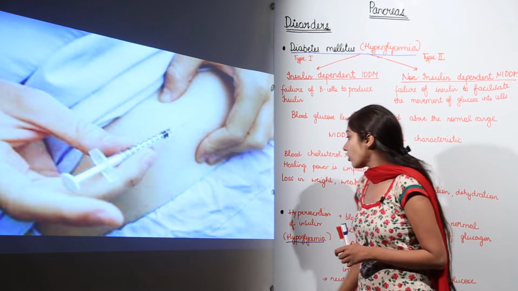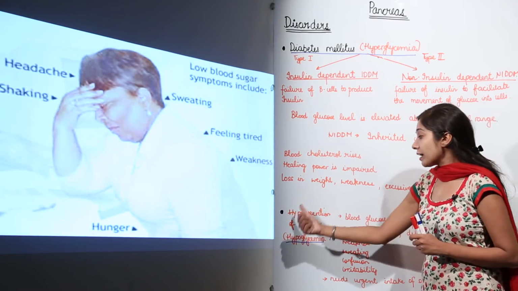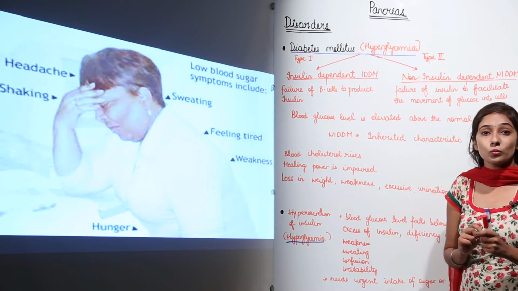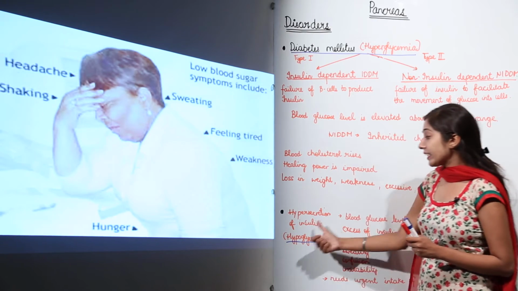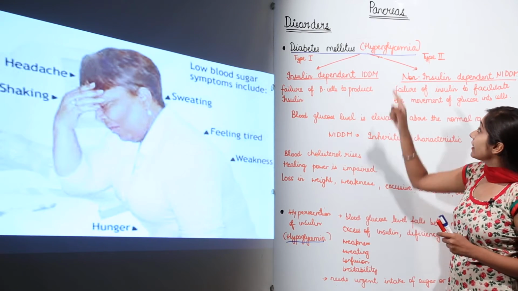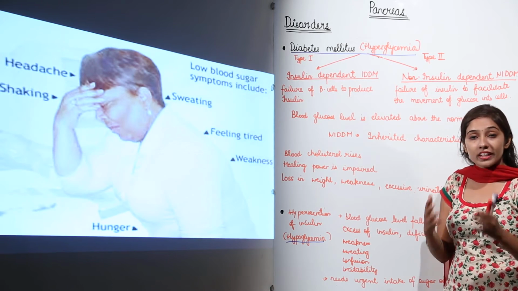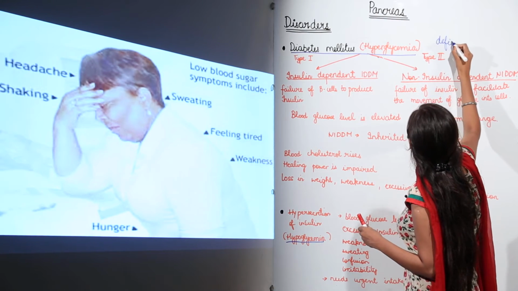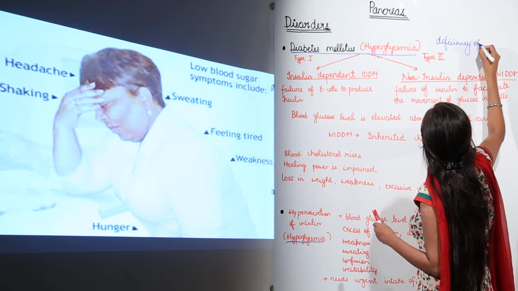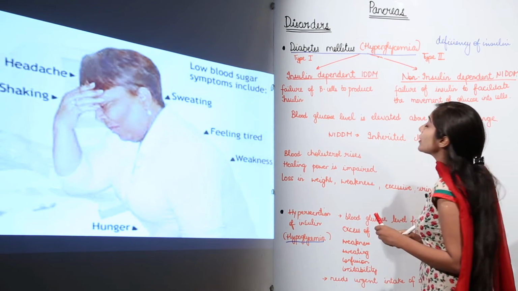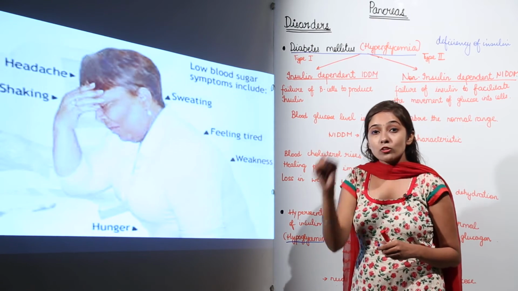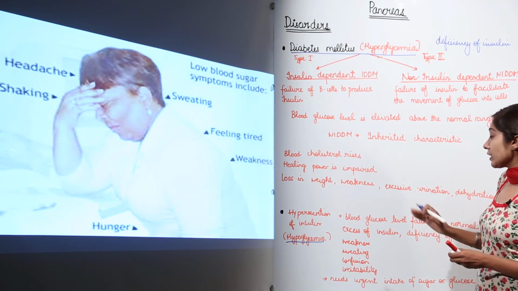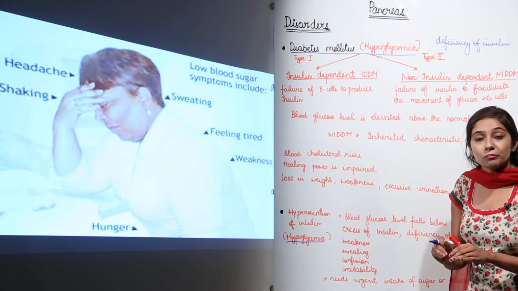Then we have the next type of disorder, which is because of the hypersecretion of insulin, which we call hypoglycemia. Don't get confused with the words. This hypoglycemia is because of the hypersecretion of insulin, and hyperglycemia is because of deficiency of insulin, because insulin converts glucose into glycogen, so blood glucose level is regulated.